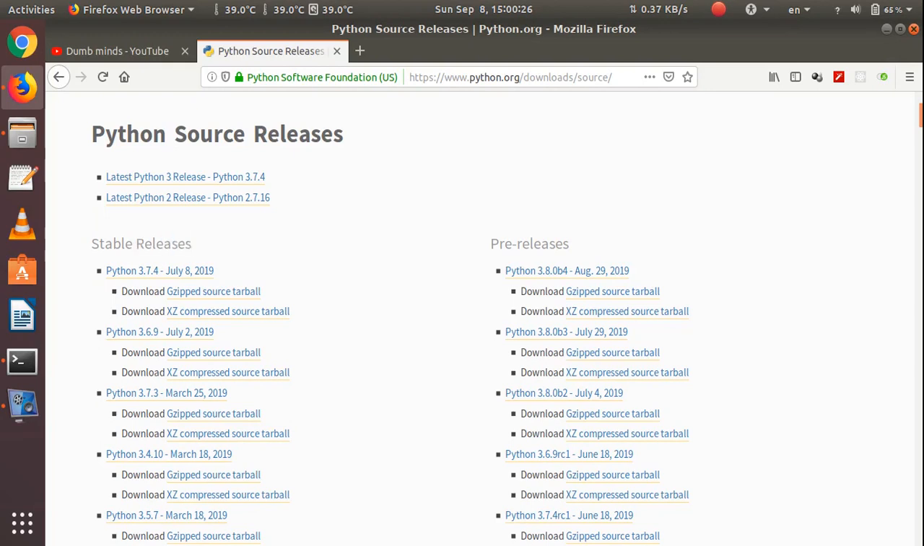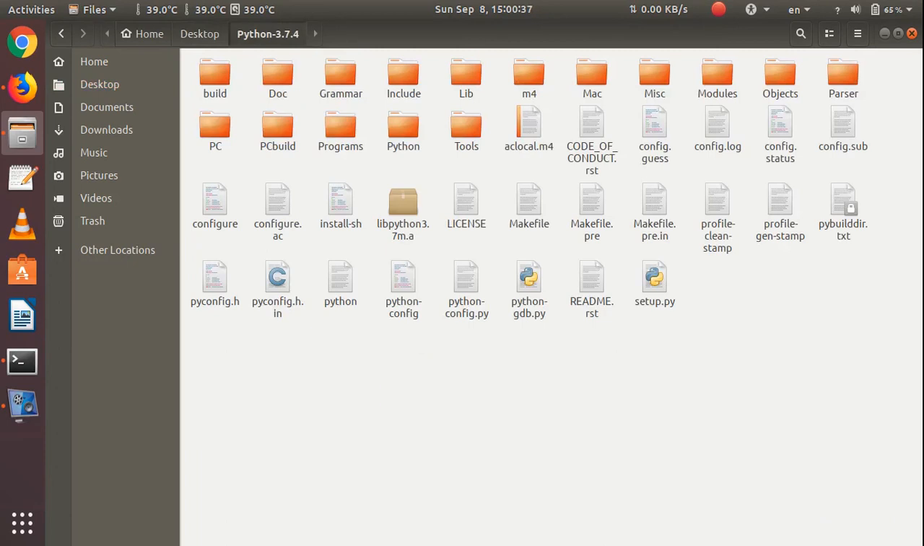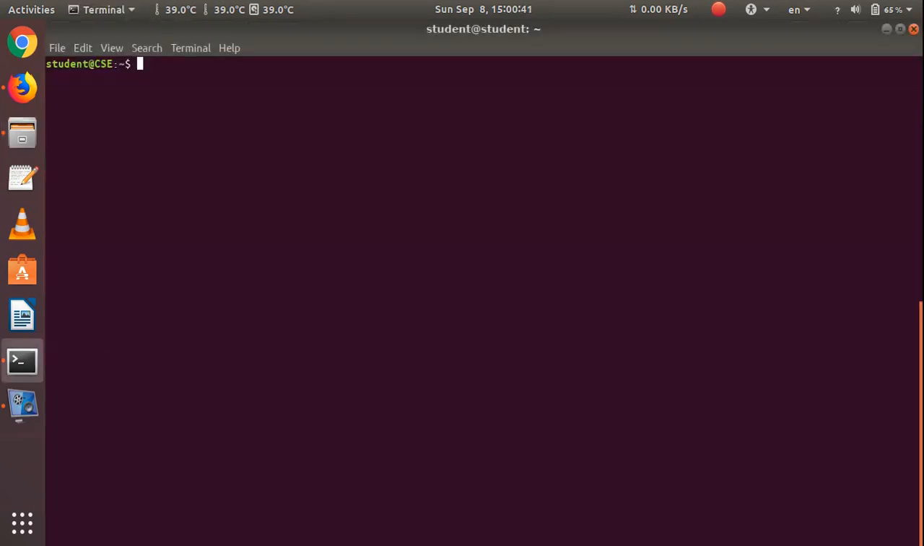I have previously downloaded it on my system, so I can go there, and this is the file that I downloaded, Python 3.7.4.xz. You have to extract this. After that you go there. See, there are some files inside it. If you want to install that, you have to navigate to that location. That is the desktop. See, this is there. I navigated to that place.